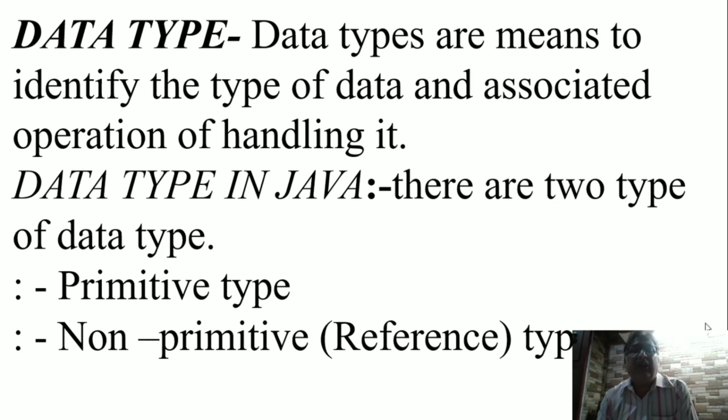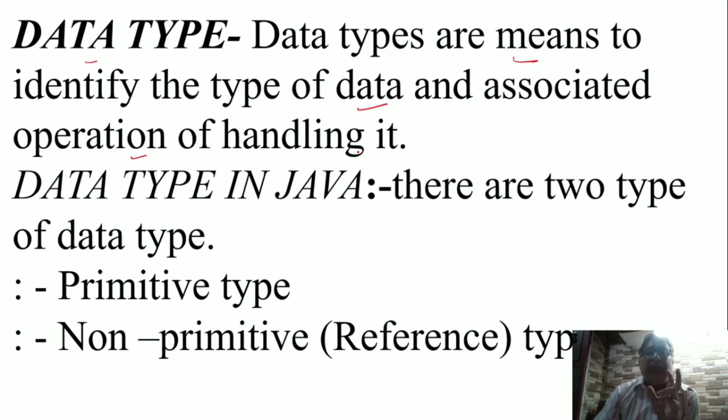So children, today we are going to start with the data types of Java. As you know, there are so many types of literals, right? To store those literals, Java provides various types of data types. These data types give you the flexibility to manage your data. So what do you understand by data types? Data types are meant to identify the type of data and the associated operations to handle it.